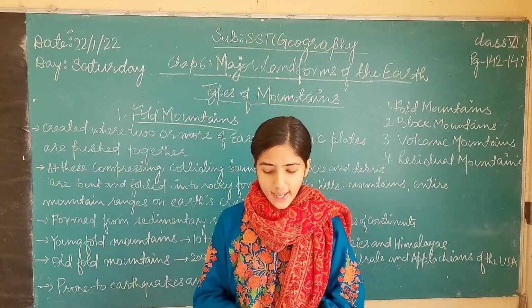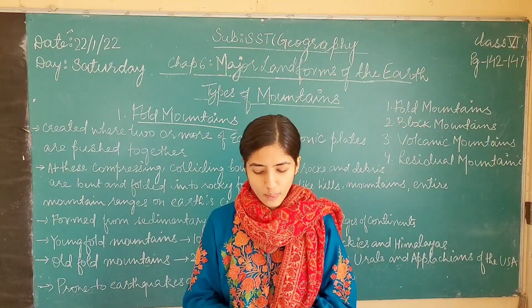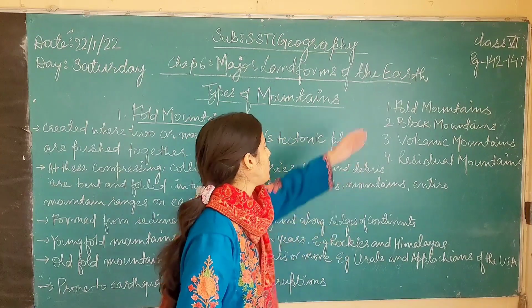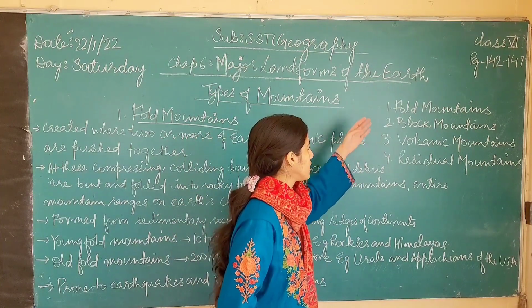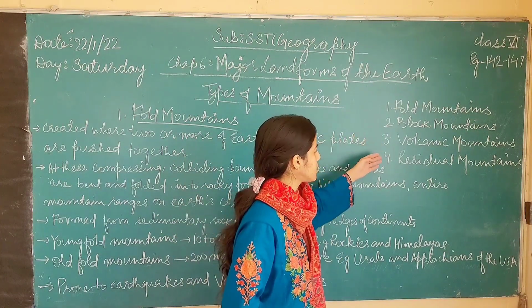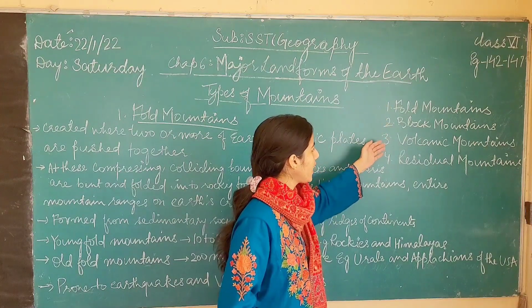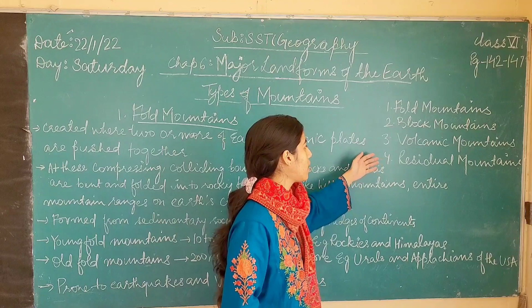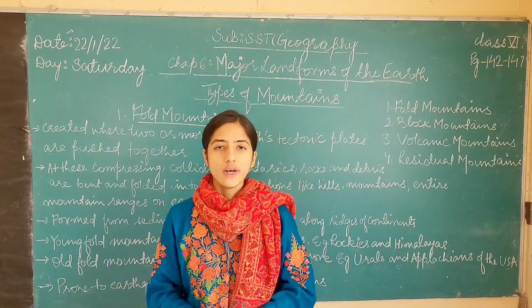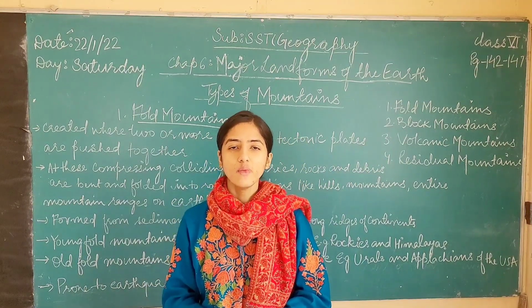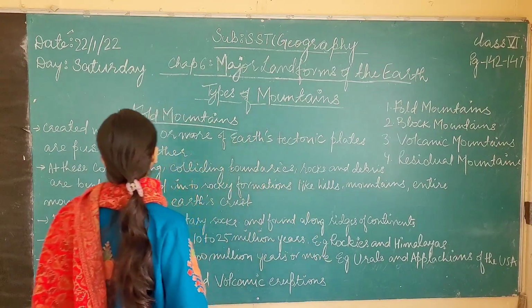Okay. So the different types of mountains based upon their mode of formation are the fold mountains, the block mountains, the volcanic mountains and the residual mountains. So the first one is fold mountains. Let us study more about the fold mountains.